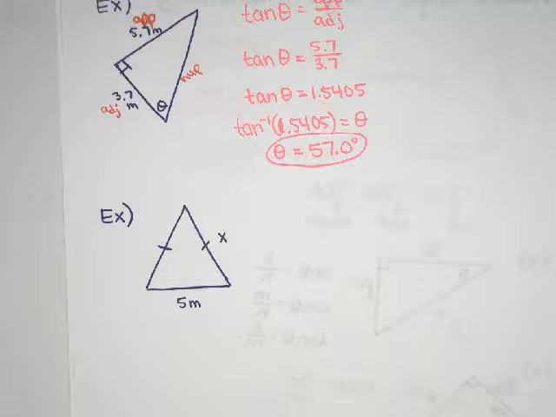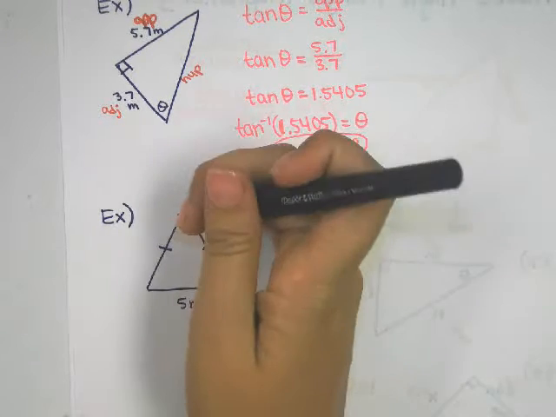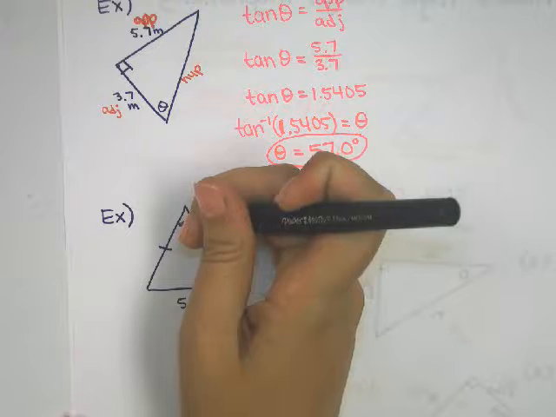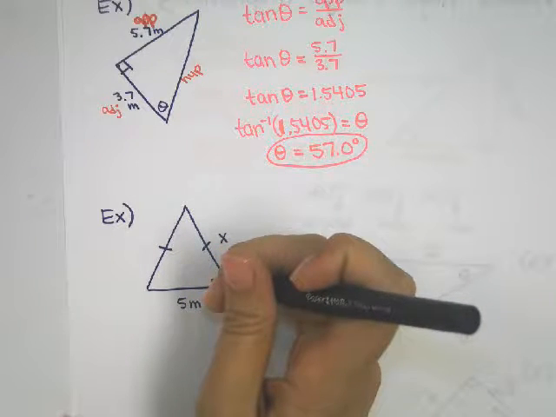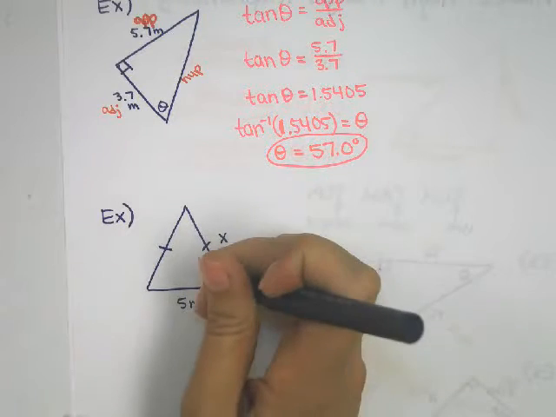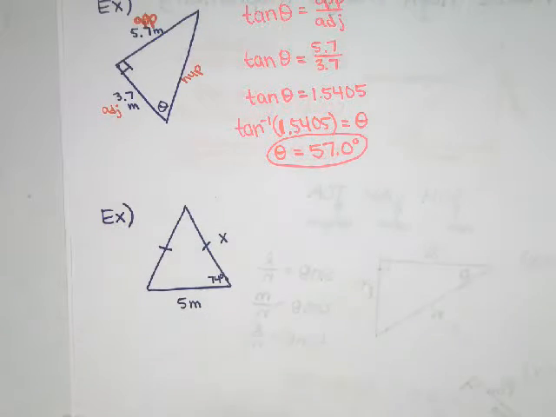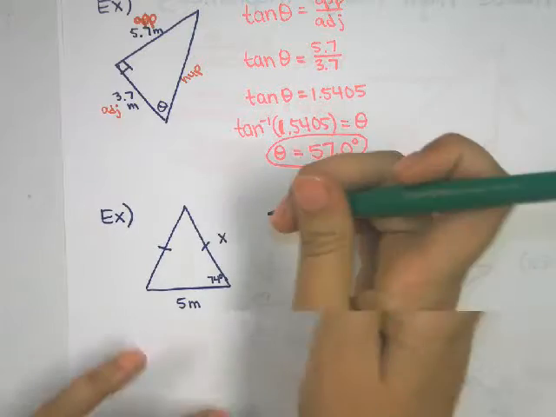Unfortunately, this isn't a right triangle. Also, I meant to label this. Which angle did I want to label? This one. Okay. Unfortunately, this isn't a right triangle, so we can't just jump straight into trig. However, we have some properties of isosceles triangles that are going to help us out. So the first: in an isosceles triangle, the base angles are congruent.